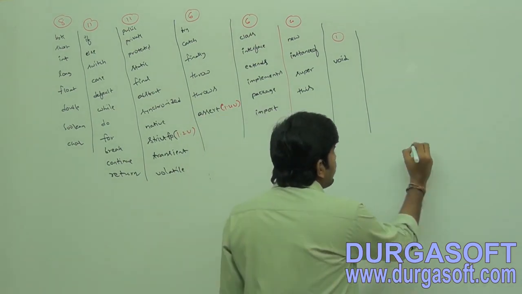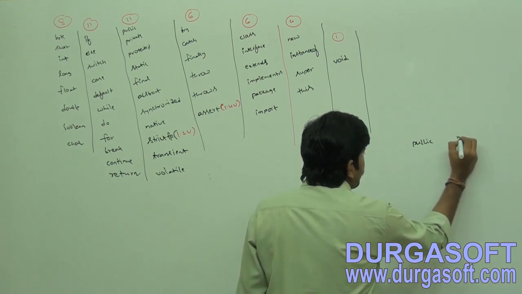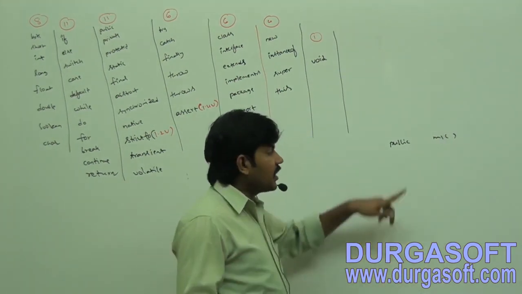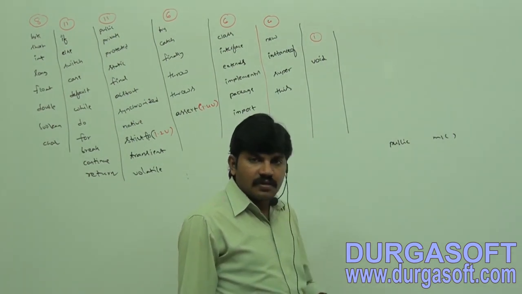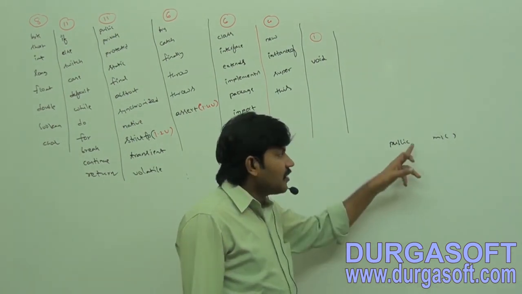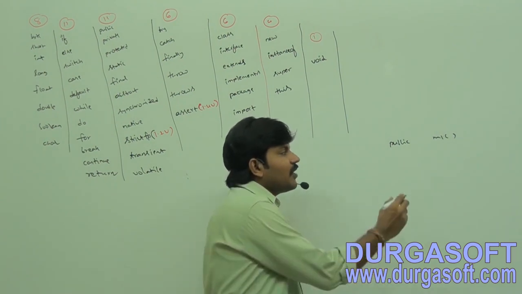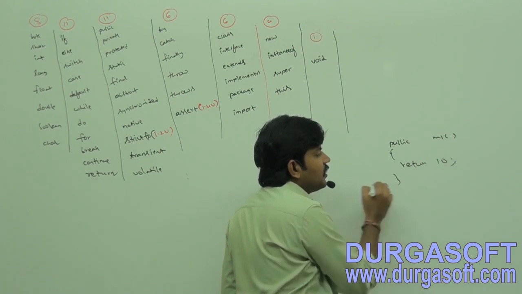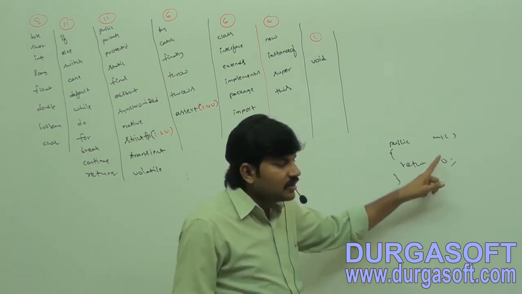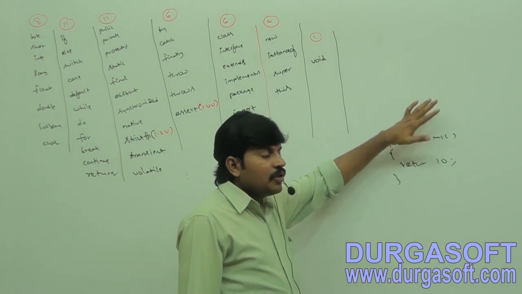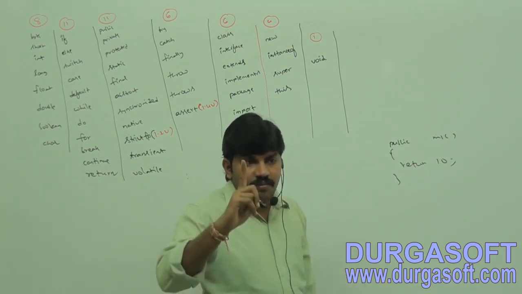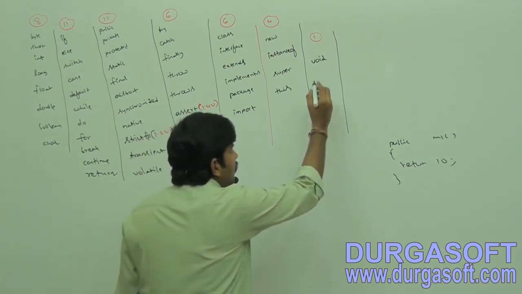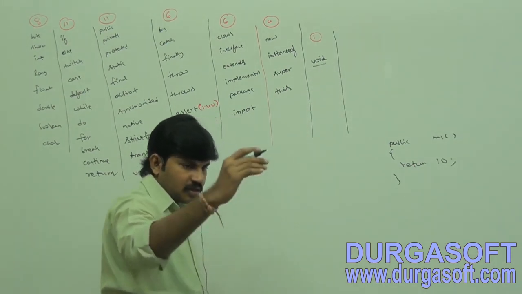If I write public m1, is it valid or invalid? Invalid, because the return type is missing. But in C language, return type is optional and the default return type is int. In Java, return type is mandatory. If a method won't return anything, that method we have to declare with void.